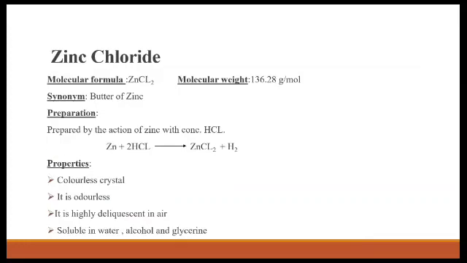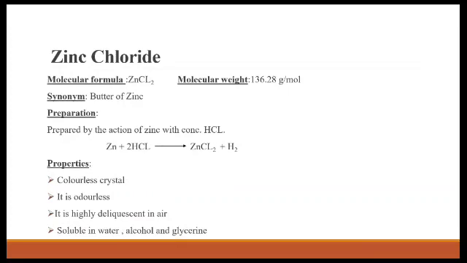Next monograph is the zinc chloride. The molecular formula for the zinc chloride is ZnCl2 and molecular weight is 136.28 gram per mole. Synonym is butter of zinc, and its preparation is, it is prepared by the action of zinc with the hydrochloric acid. It forms a zinc chloride with the dihydrogen molecule.